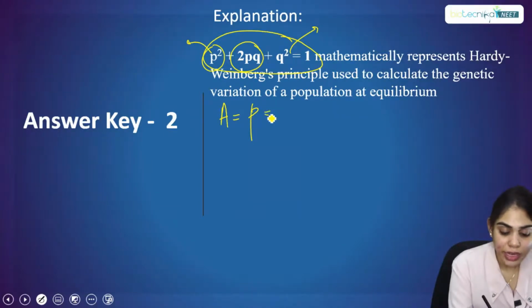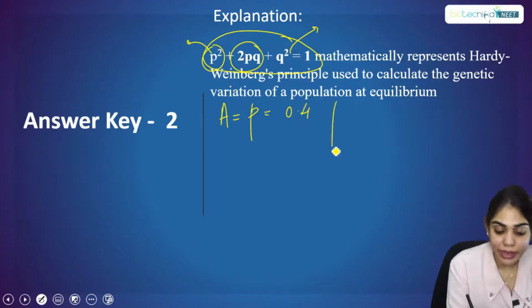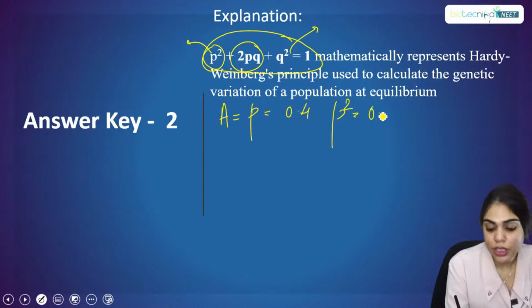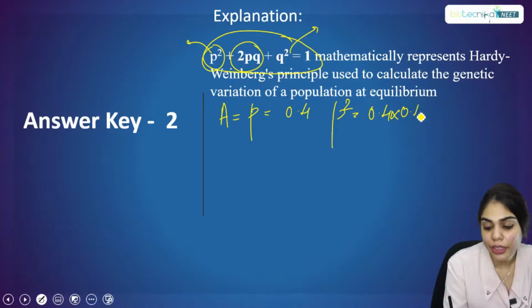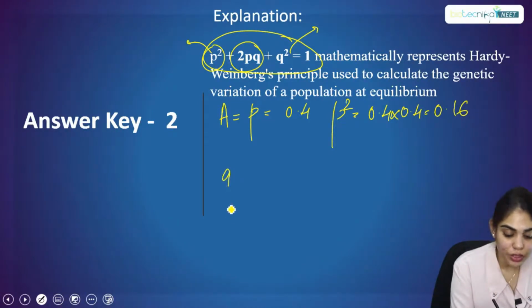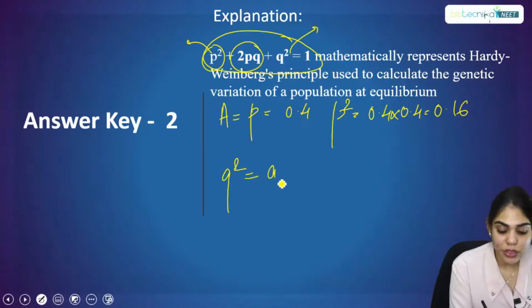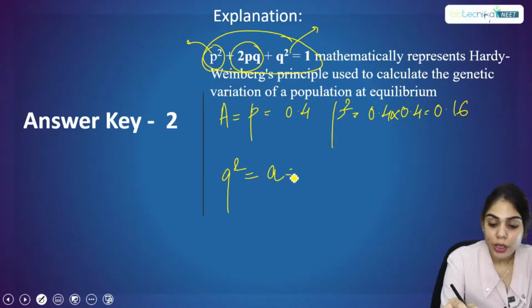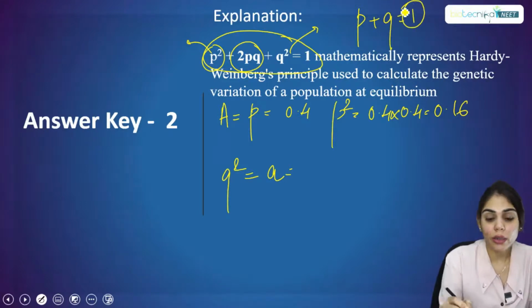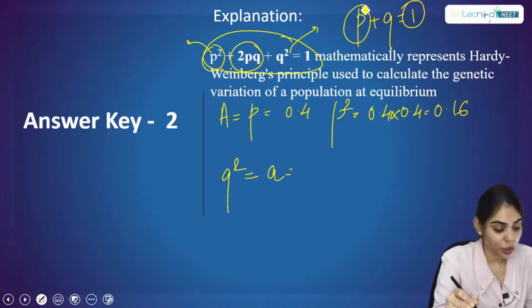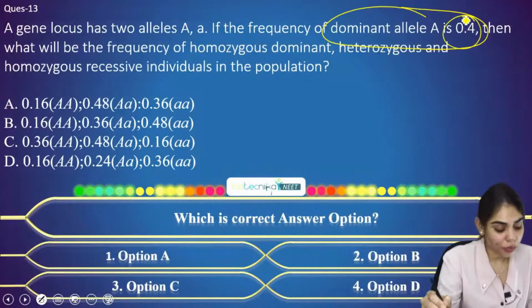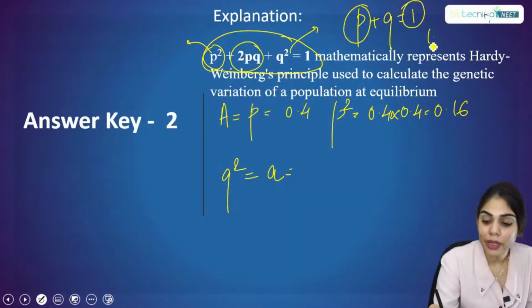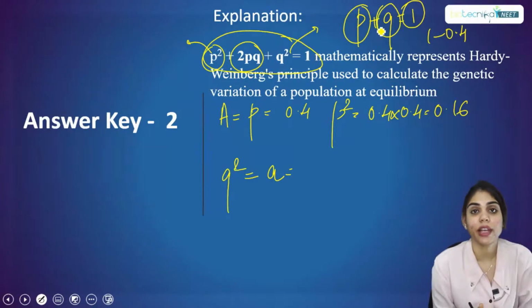So accordingly, we have to consider this. Here they have given 0.4, and I am saying it is p square. So 0.4 into 0.4 is 0.16. Then what about q square? That means small a. We all know that p plus q is equal to 1. But here p is given as 0.4 in the question. Then what will be q? q will be 1 minus 0.4, because here we have to find the recessive allele value.